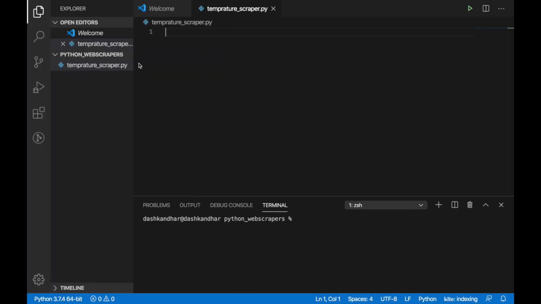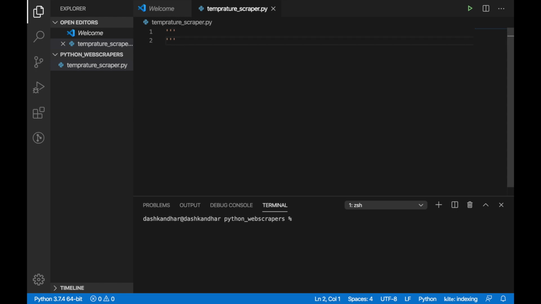For this, I'm using Visual Studio Code. You can use any editor of your choice; it's completely up to you. First, I always try to document my code so that it's easier for me to come back in future, look at this code, and understand what it is doing and what task it is tackling. It is a lot easier. So it's a good practice. I'd suggest you should also try it sometimes.